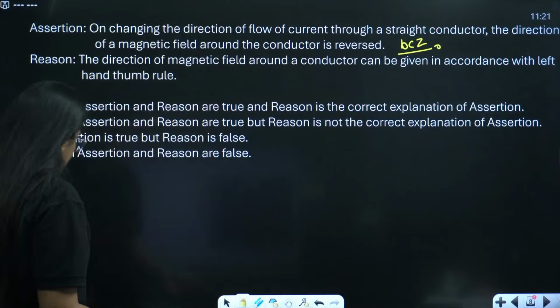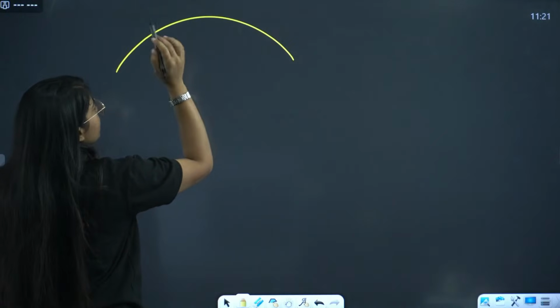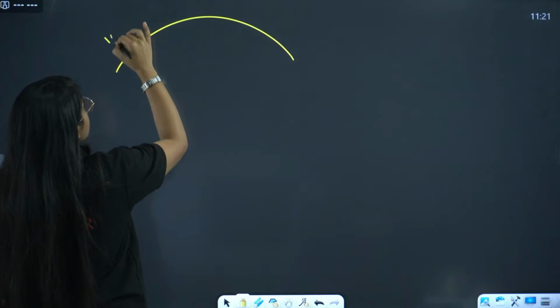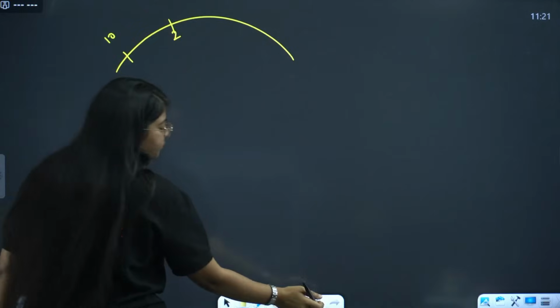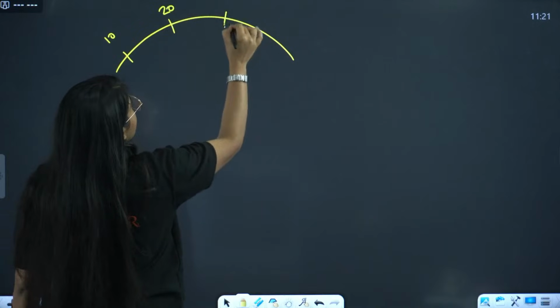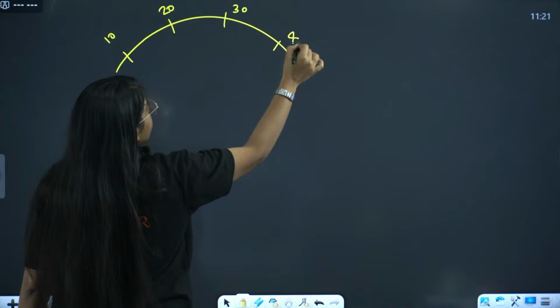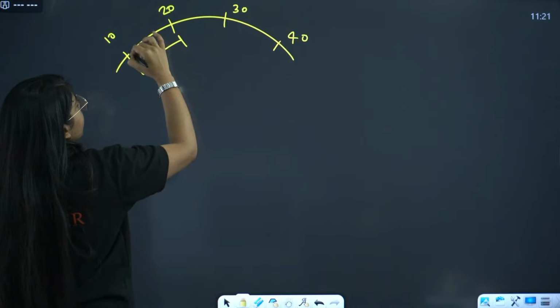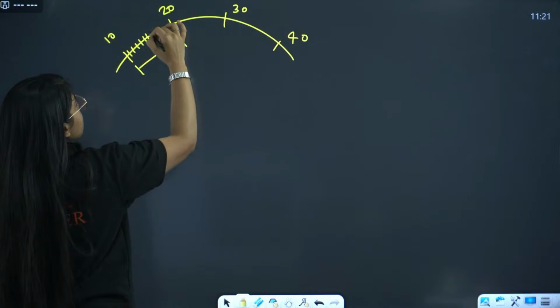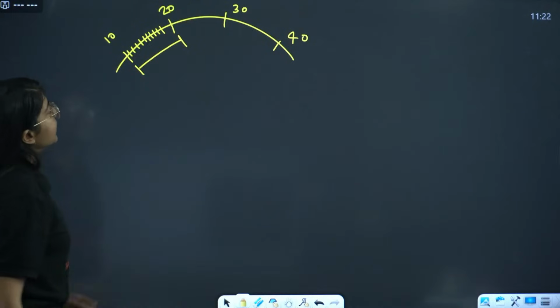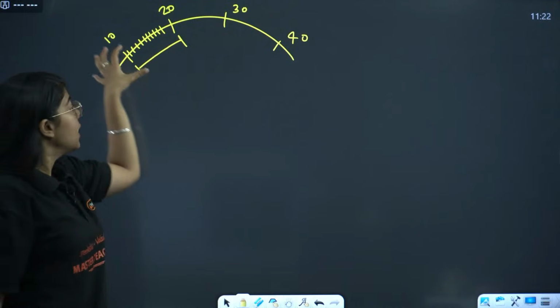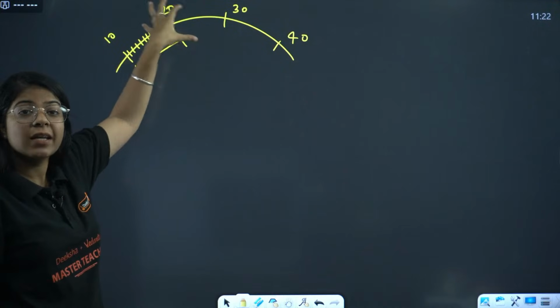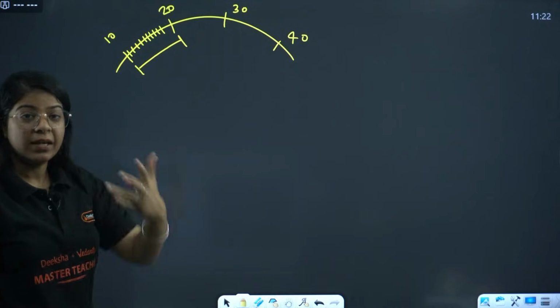How to find a least count? See, to find least count, this is the kind of question I think I read. Let's say this is 10, this is 20, then 30 and 40, right? Now see the difference between one reading and the next: 20 minus 10 is 10, right?